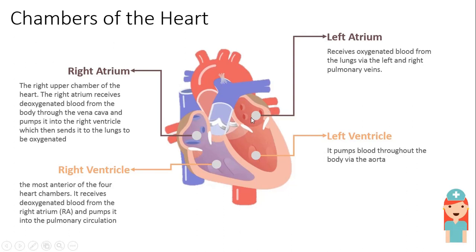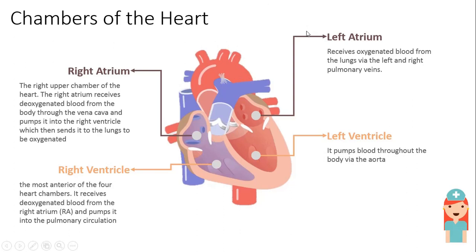So from here the blood comes into the left atrium from the lungs, remember that. Then from the lungs it reaches left atrium. Now from left atrium it goes to the left ventricle. It pumps blood throughout the body via the aorta. Now this blood directly goes to the aorta and the entire body gets oxygenated blood.